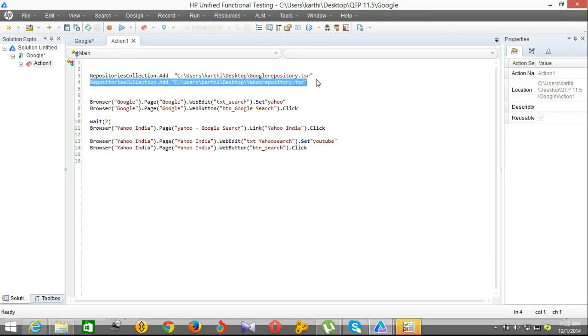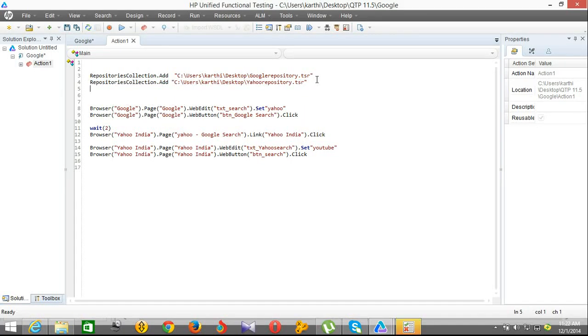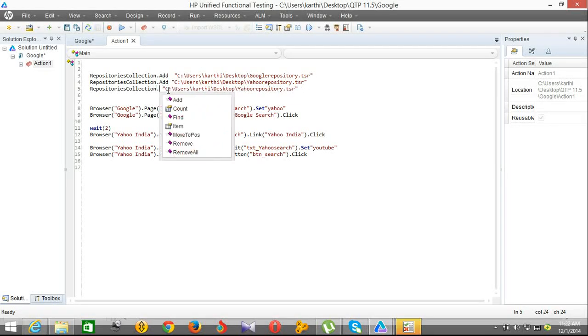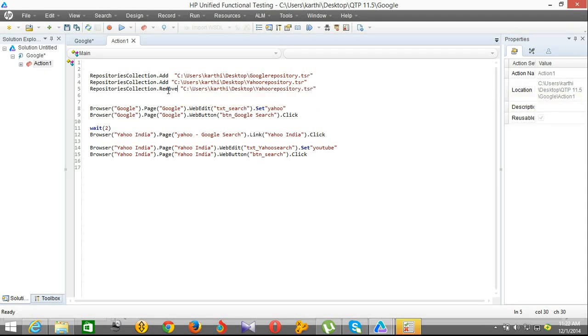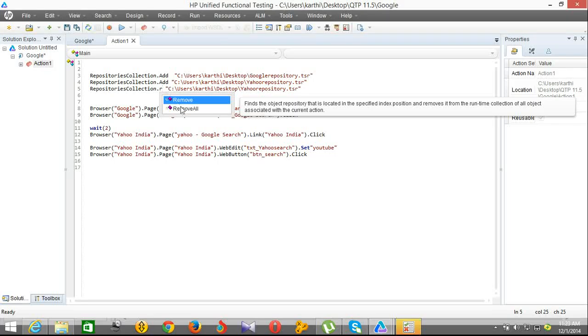Say for example, a large application has around 10 or 11 shared object repositories, and I need to remove a repository from there. So you can give the position or you can give the remove all command. You can give both. Remove, it will remove based on the position.